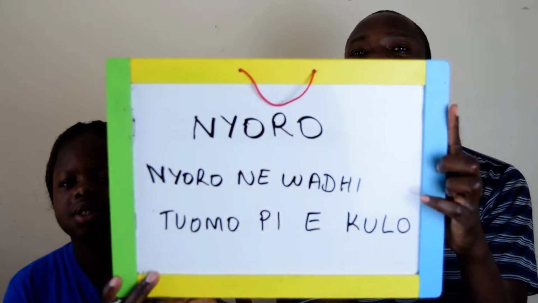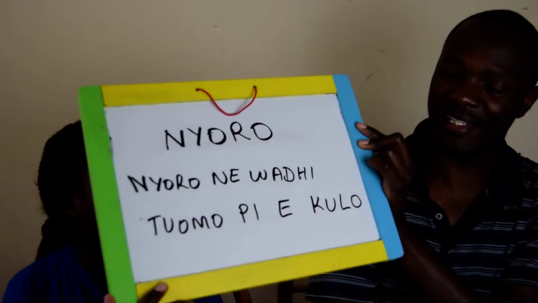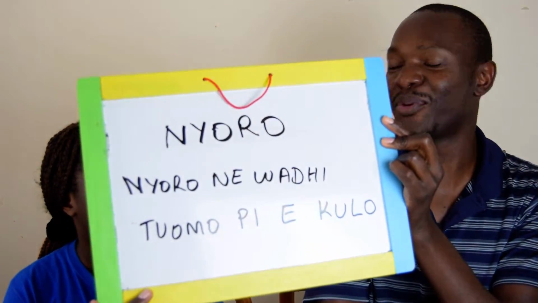We fetched water from the well yesterday. Nyoro ne wadhi tuomo pi e kulo. So we first fetched water yesterday from the kisima, the well.